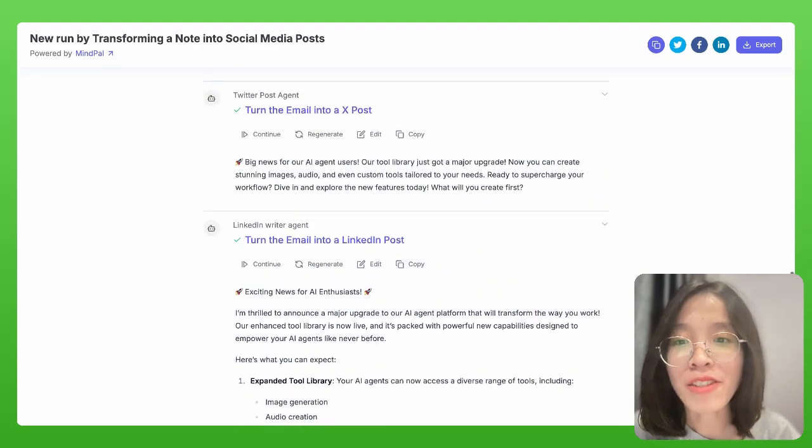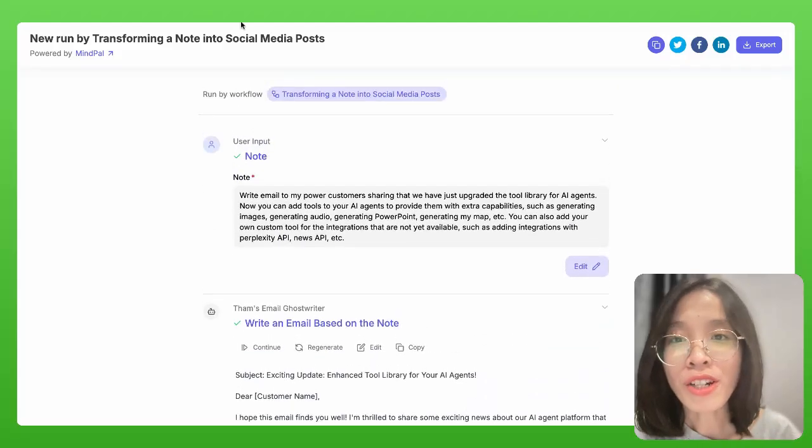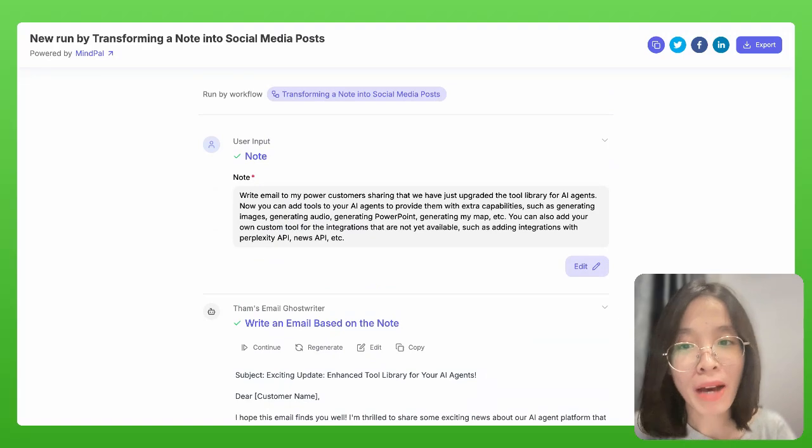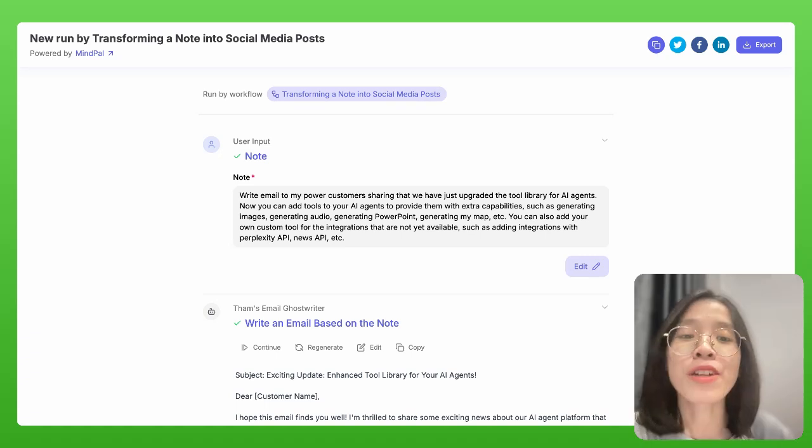So that's it. That's how simple and easy it is for you to build your own voice to X app on MyPal. Depending on your needs, feel free to create as many AI workflows as you want, maybe voice to business memo, voice to lecture notes, etc. So please head over to mypal.io and try building this AI workflow out.